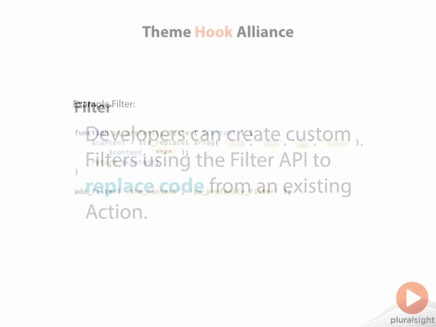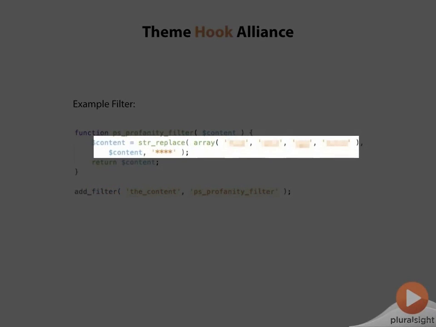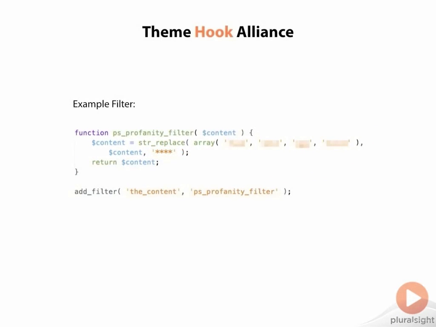I could create an array and store a list of words I want to remove, and then take the entire content of the post and check it for any of those words. If they exist, I could replace them with asterisks or other words or characters so they don't appear in the post. Filters are applied when an apply filter function is fired. In this case, an apply filter function would trigger before rendering the post content, so the content would be changed before the page was loaded, but the content itself remains unchanged in the database.